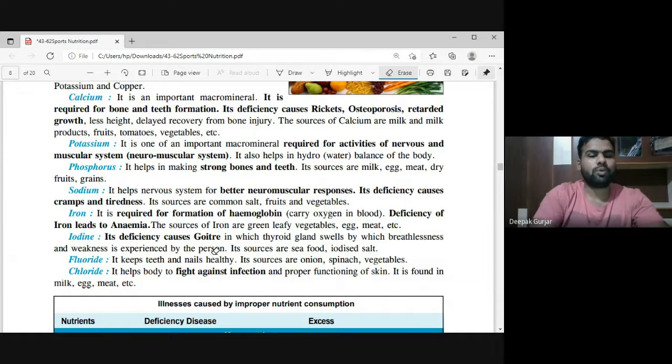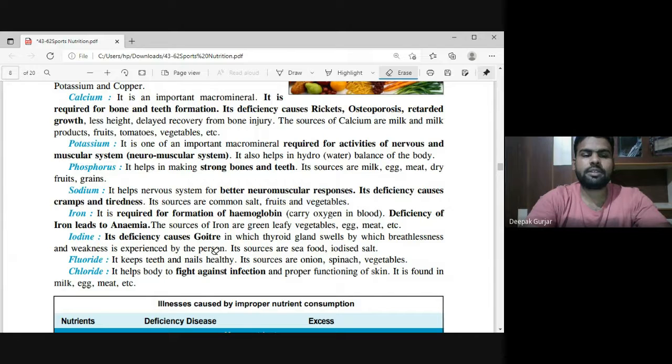Now, when we talk about sodium, you must have noticed that whenever there is a senior citizen in our home who has crossed 80, they usually forget things frequently. Like they have eaten food and they say, okay, I haven't eaten food today. At that time, there is a deficiency of sodium, right? Sodium plays a very important role in maintaining our nervous system, for better neuromuscular response. Its deficiency leads to cramps, tiredness, and loss of memory. The source of sodium is common salt, that is NaCl, and fruits and vegetables also.